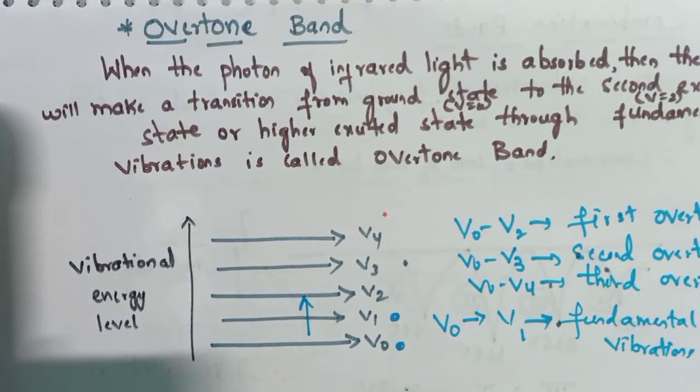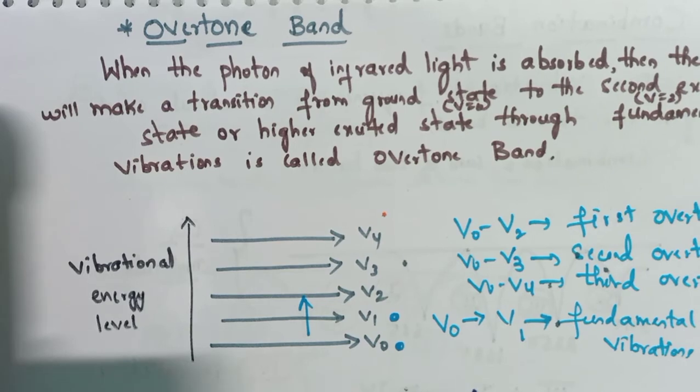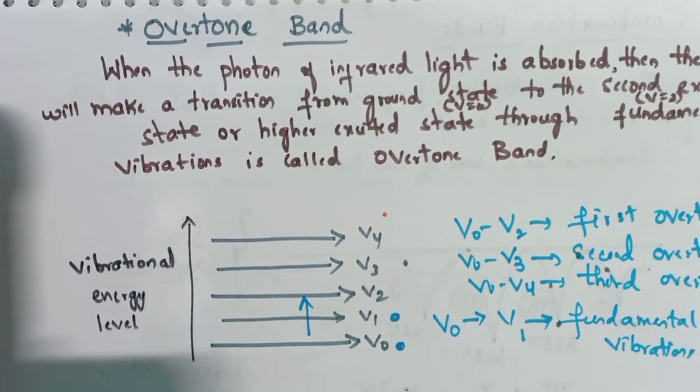So these are the different vibrational energy levels. Here the transition occurs from the ground state to the higher energy excited states through the fundamental vibrations. And the important point here is that the first overtone band will appear at twice the wave number of the fundamental band.